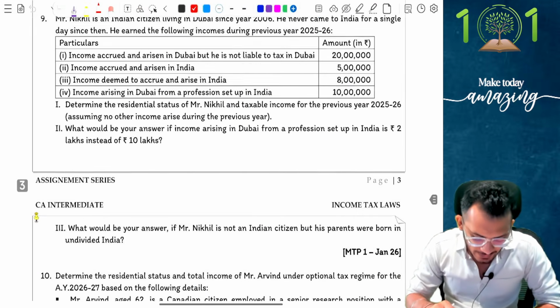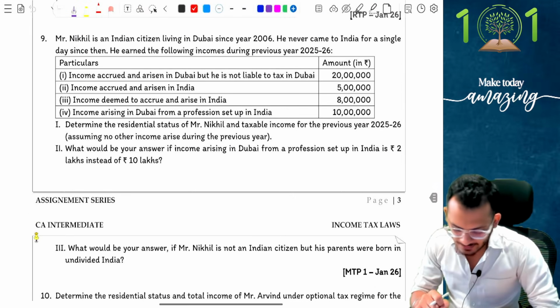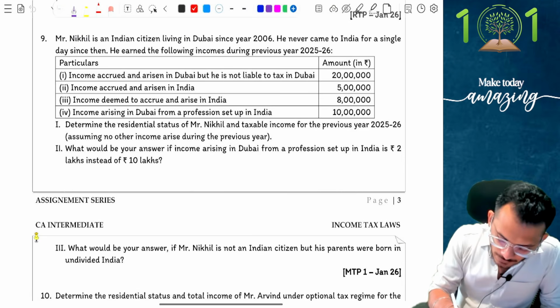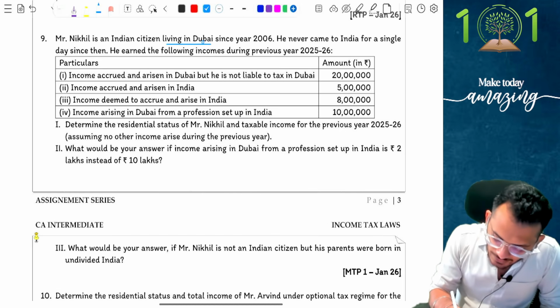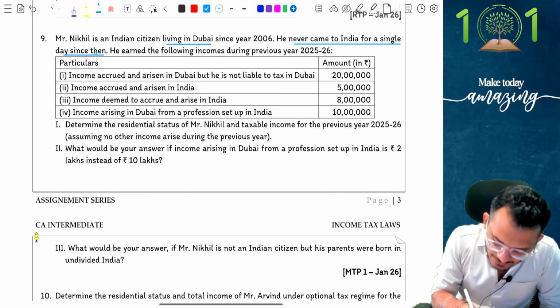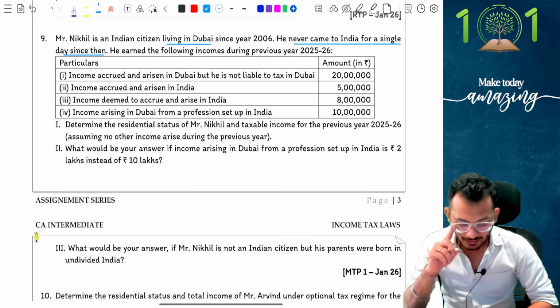I am at question number 9. Last 2 questions to go. Question number 9 says, I have Mr. Nikhil, an Indian citizen living in Dubai. So the person has been in Dubai since 2006. He has never come to India for a single day since then, which means from 2006 till today he has never come to India. He has earned the following incomes during the year.